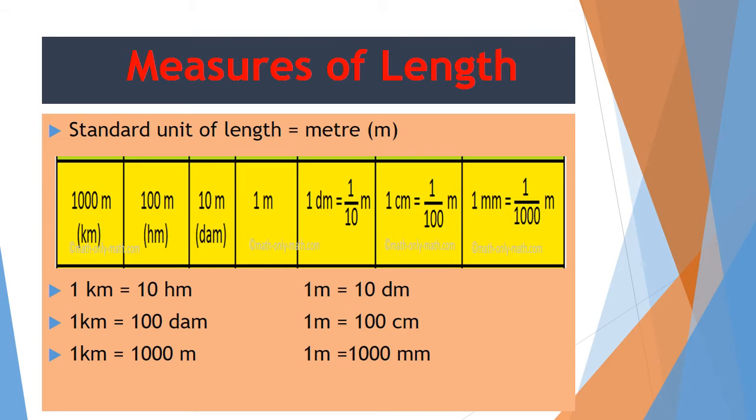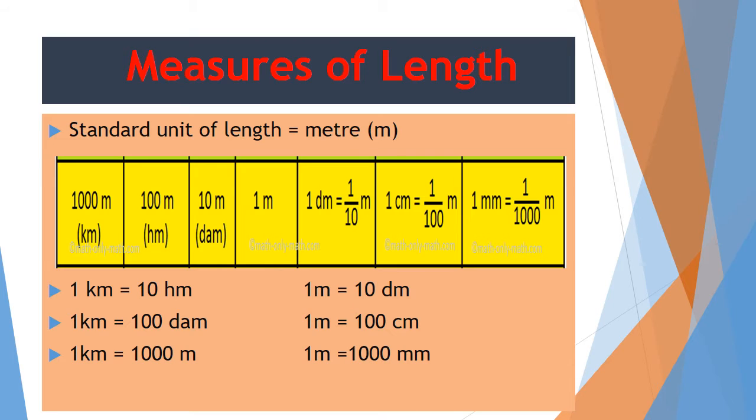Kilometer is the biggest unit. After that, that is hectometer, that is represented by HM in short. Then decameter, that is represented by DAM. Then meter, that is commonly used unit. And then decimeter. Decimeter is certainly smaller than meter, and that is represented by DM. After that, the unit comes centimeter, denoted by cm, and then millimeter, the smallest unit.